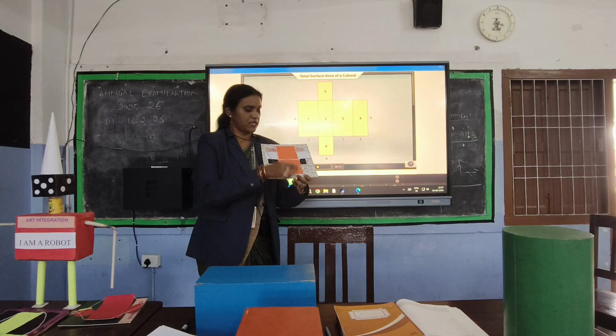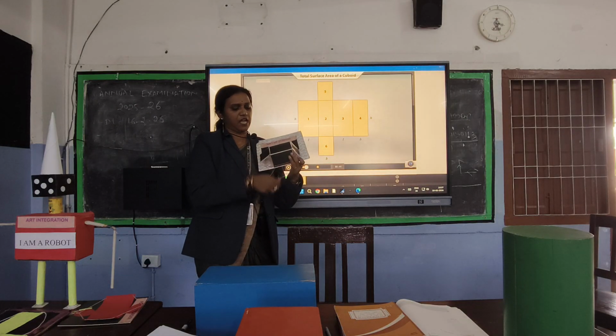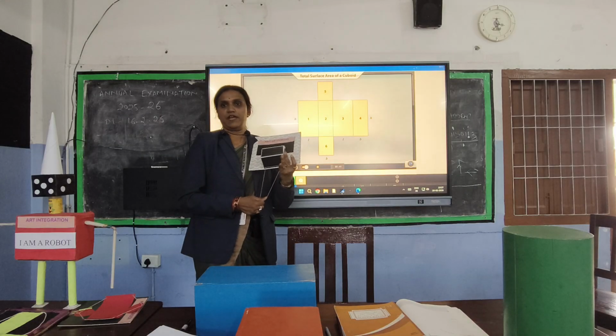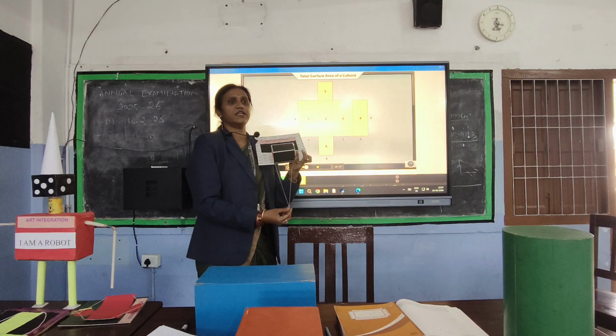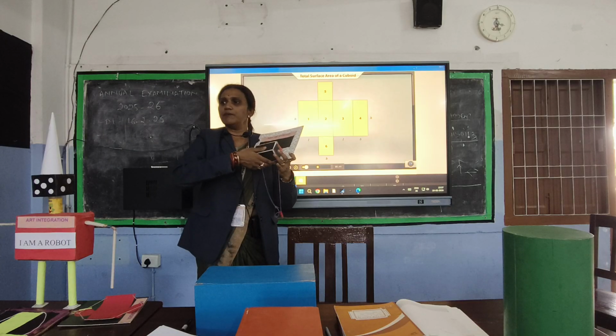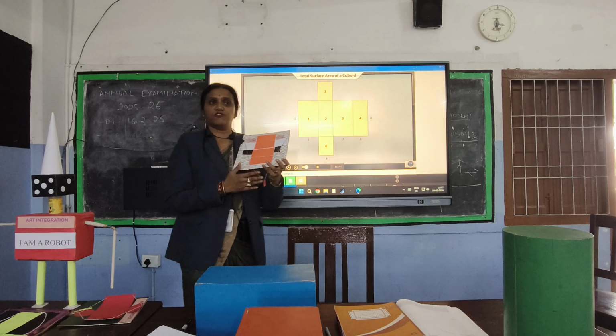When I close it, I get a three-dimensional shape. This is my cuboid. When I open it, I get a two-dimensional representation of the 3D shape.